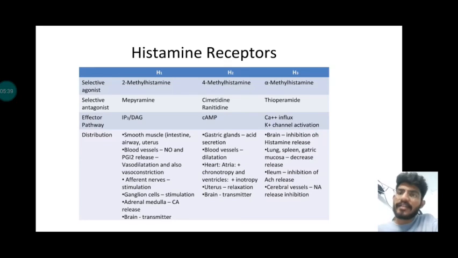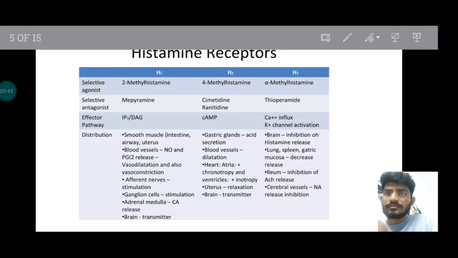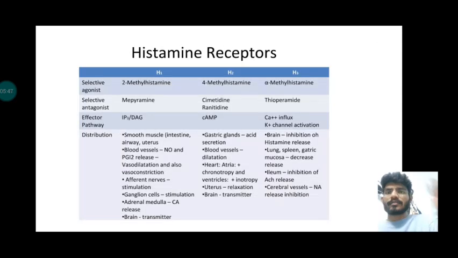Second major function is on the adrenal medulla. It helps in the release of acetylcholine and non-acetylcholine. Now, moving forward to some histamine analogs. Betahistine is a histamine analog which helps in the treatment of vertigo in Meniere's disease.